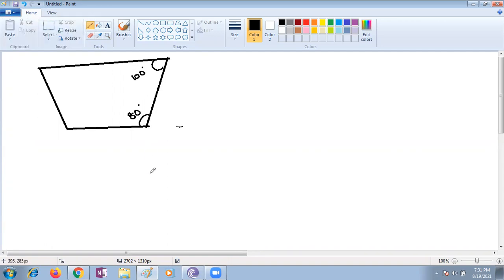Yes, ma'am. Explain how this figure is a trapezium. How is this figure a trapezium and which two sides are parallel in this figure? Why is it a trapezium, children? Did we discuss trapezium, no? Trapezoid, trapezium, right?